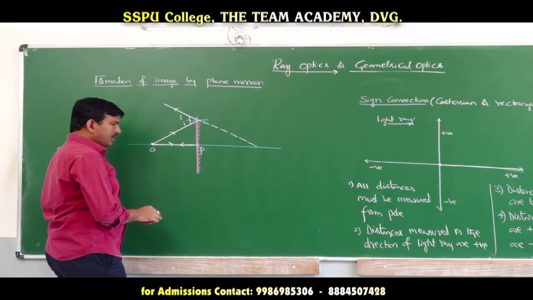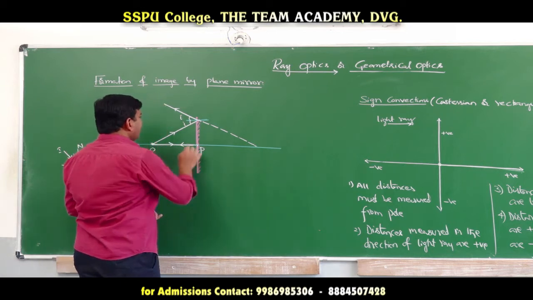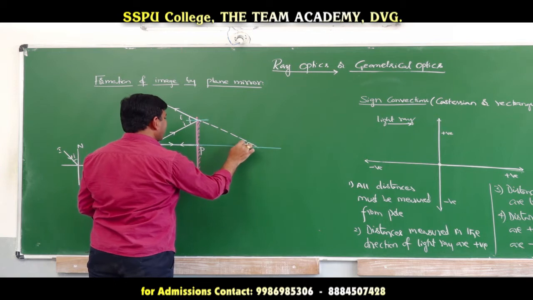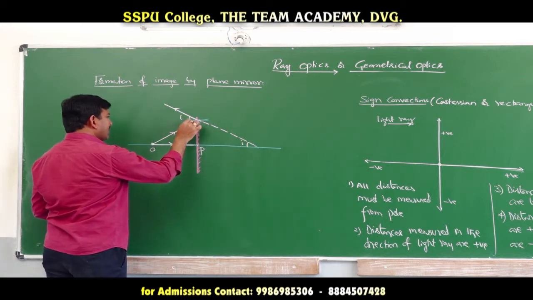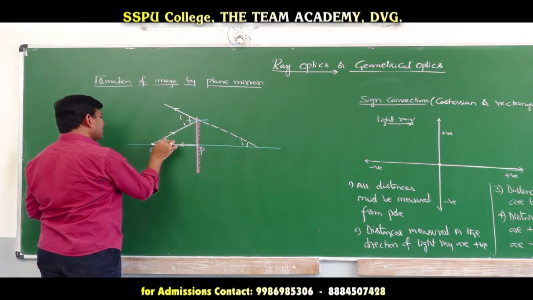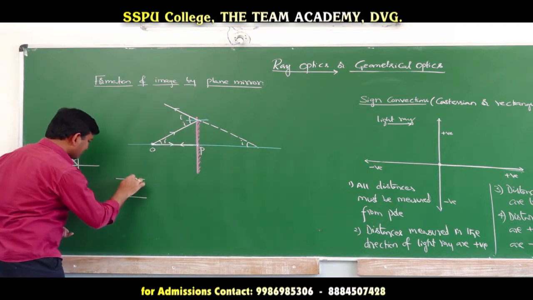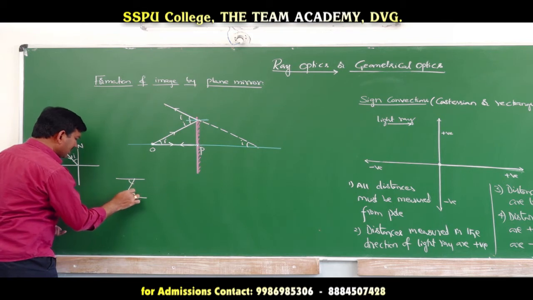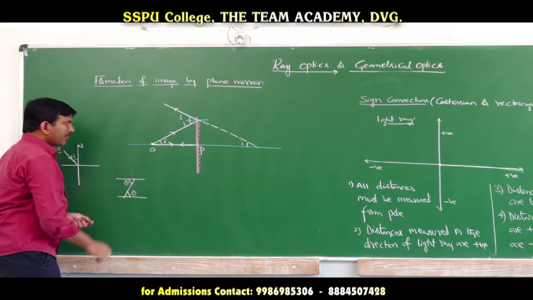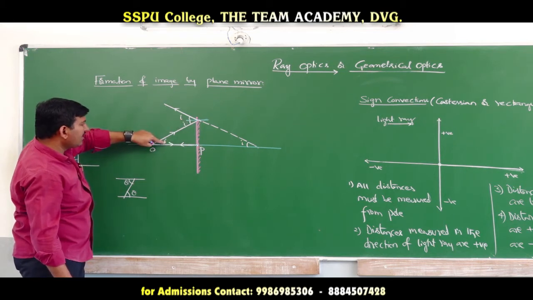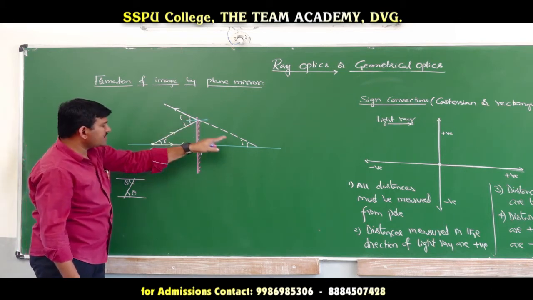So, by geometry, this and this being parallel, if this is I, this must be I. This angle and this angle must be I because they are alternate angles. If there are two lines like this, if this is theta, this must be theta. So, here this and this are parallel, therefore, this being I, this must be I. Similarly, this being I, this must be I.